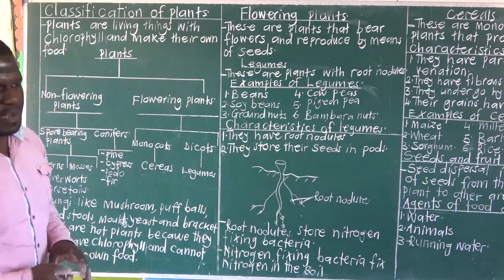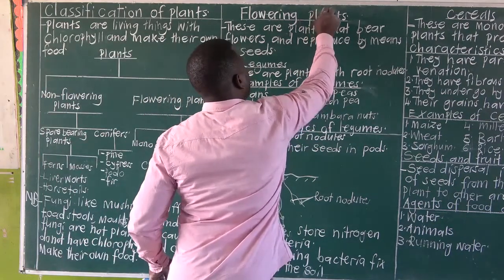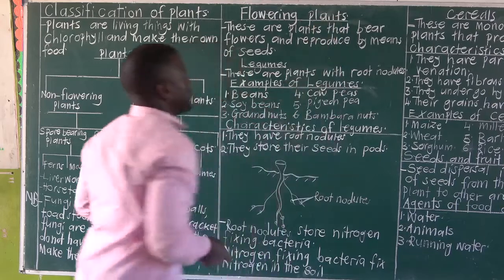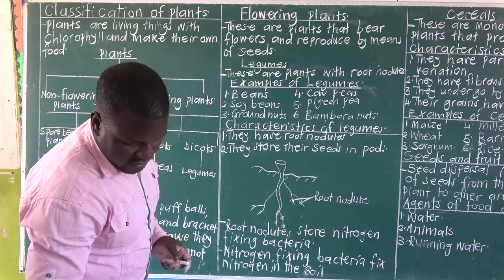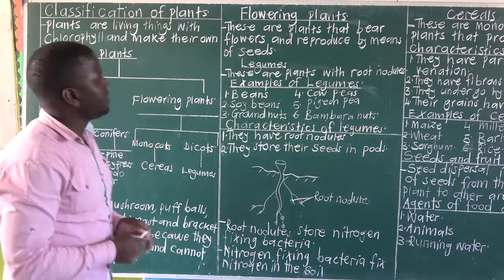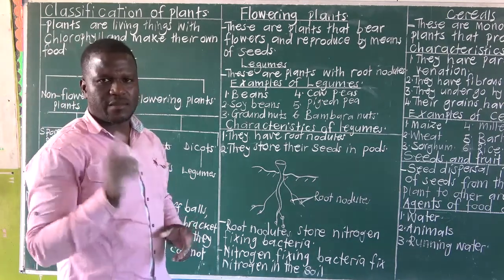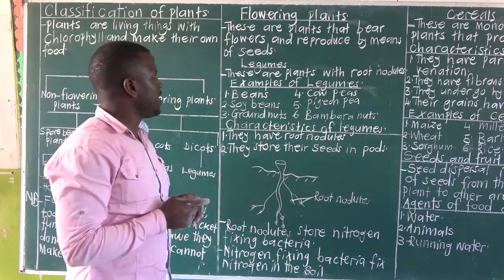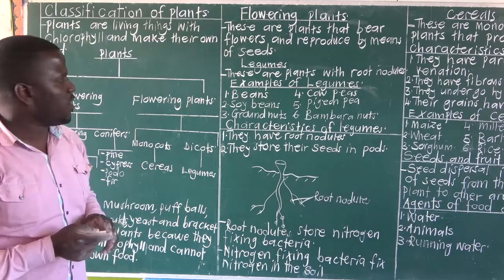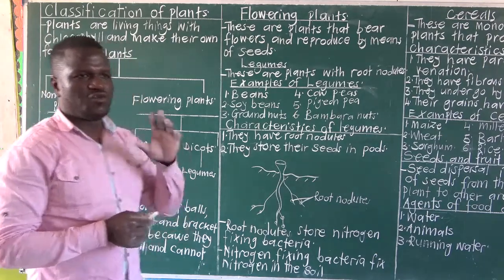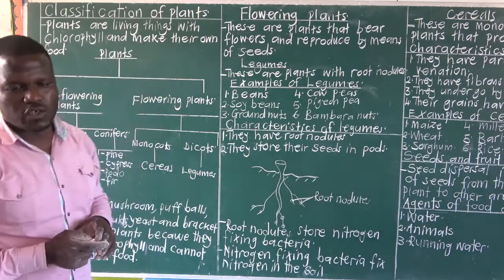Then we look at flowering plants. What are flowering plants? Flowering plants are plants that bear flowers and reproduce by means of seeds. I repeat, flowering plants are plants that bear flowers and reproduce by means of seeds. We said flowering plants are categorized into two. We have what we call monocotyledonous plants and dicotyledonous plants.